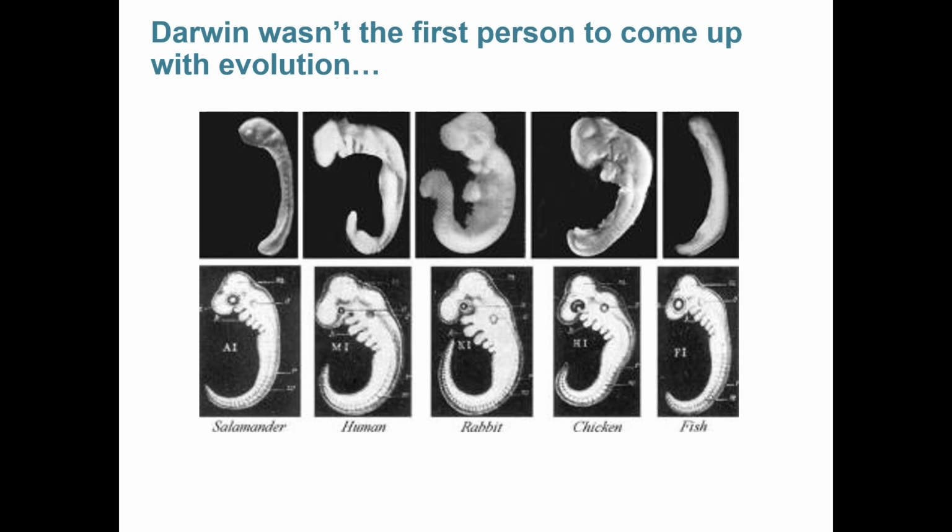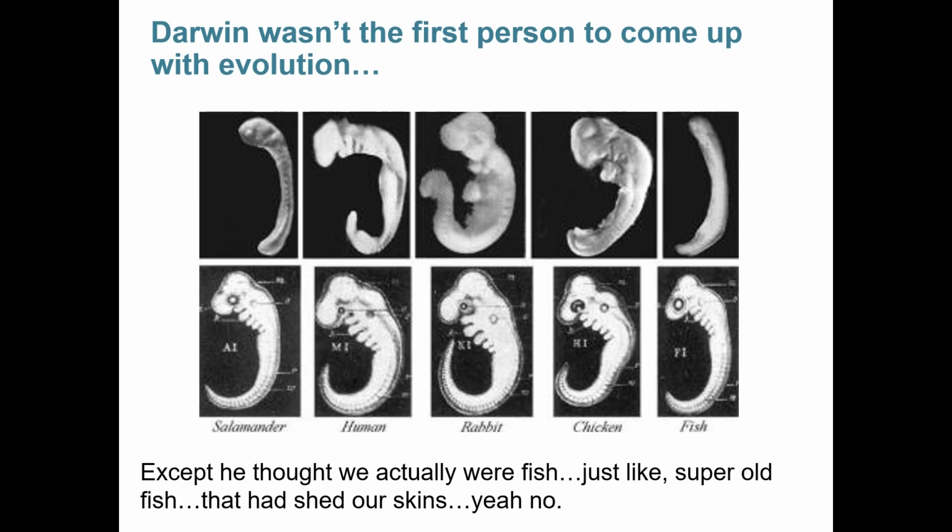In this image, you can see embryos from multiple different animals: salamanders, humans, rabbits, chickens, and fish. From this picture, you can see that they're actually dramatically similar to one another. And because of this similarity, he came up with this idea that all life began in the ocean, because the simplest organism that everything else looked like was a fish. On the surface, this seems like a pretty good idea, except, Anaximander was a little bit crazy. He thought that we actually were fish, like super old fish that shed our skins. Okay, probably not. He did have this idea that we maybe started out as something else and that all organisms were related by these similarities.